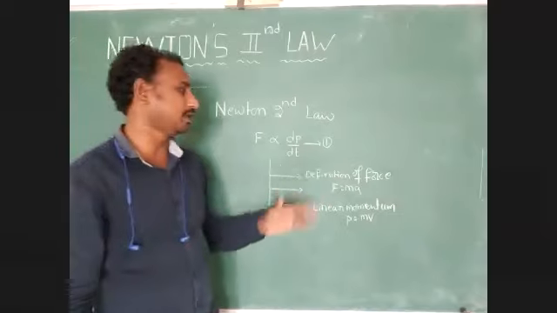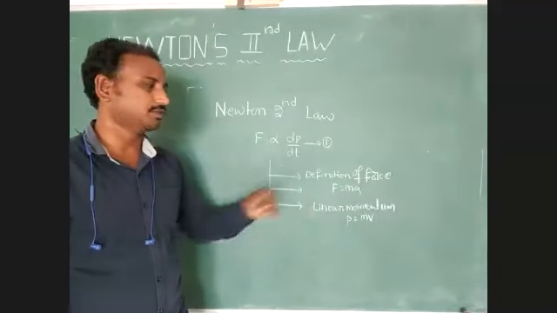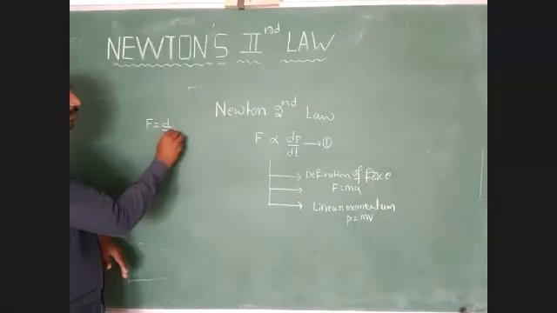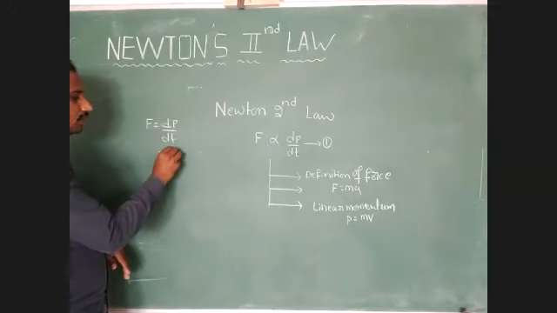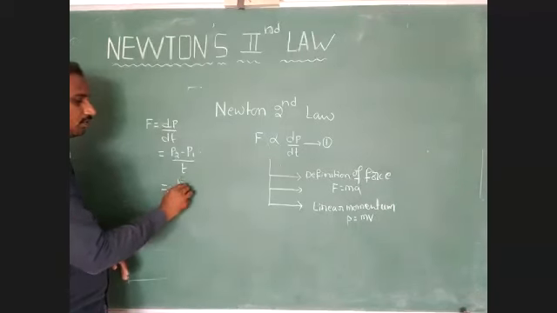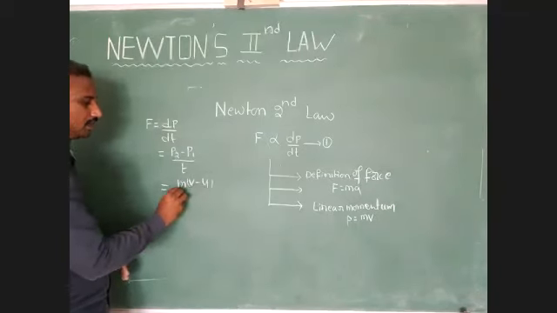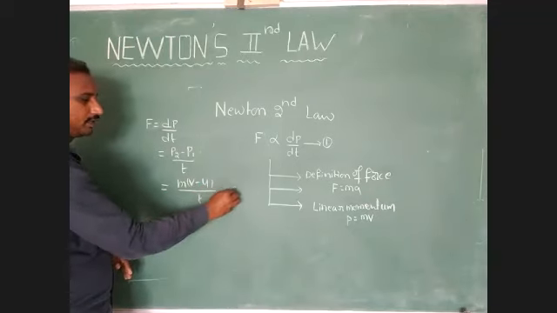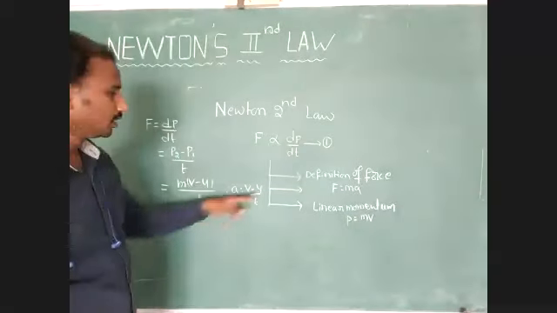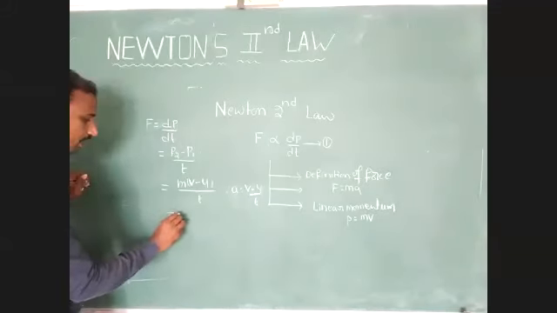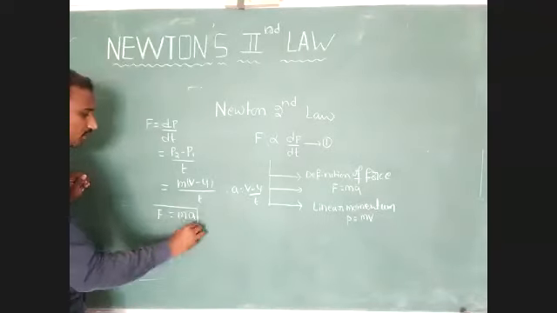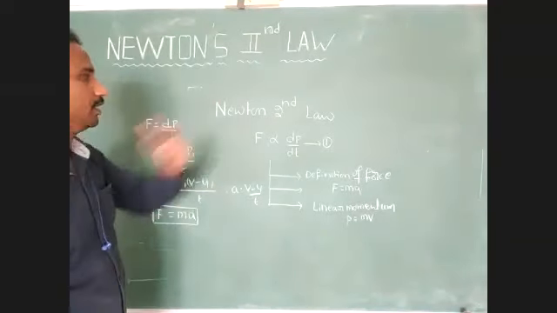I already explained that Newton's second law derived the formula F is equal to mass into acceleration. F is equal to dP by dt, that is equal to (P2 minus P1) divided by t, that is equal to m into (v minus u) divided by t. (v minus u) by t represents acceleration. The rate of change of velocity is called acceleration, so F is equal to mass into acceleration. This formula is derived from Newton's second law.